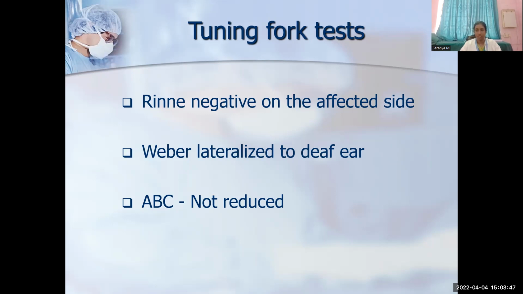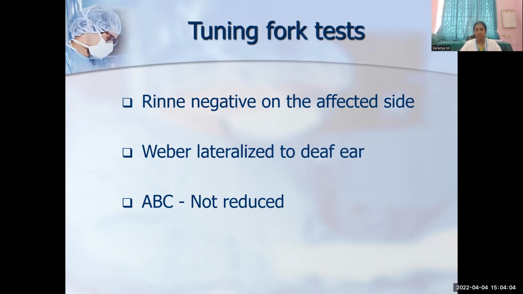Usually, if the patient has normal hearing on both sides, Weber's test is centralized, but it can be lateralized if the patient has unilateral hearing loss. In case of conductive hearing loss, Weber's test is lateralized towards the ear which has the conductive hearing loss, that is, towards the negative side.